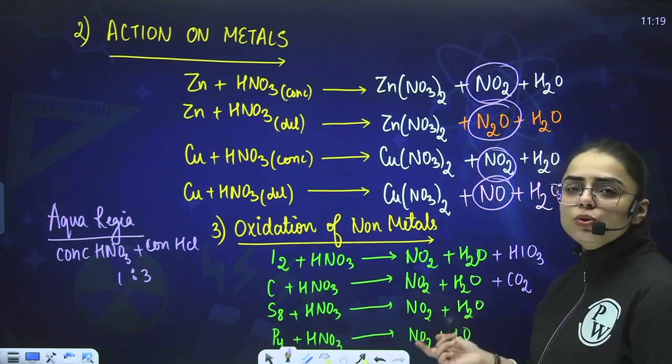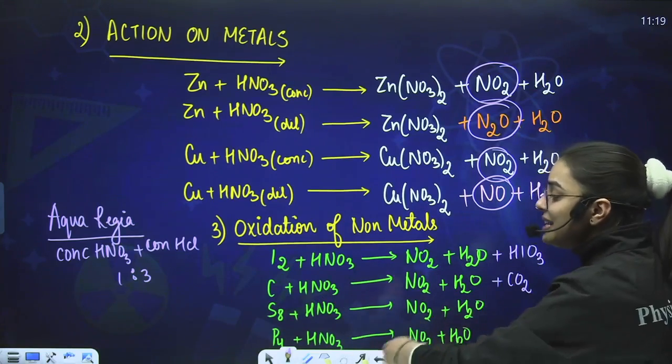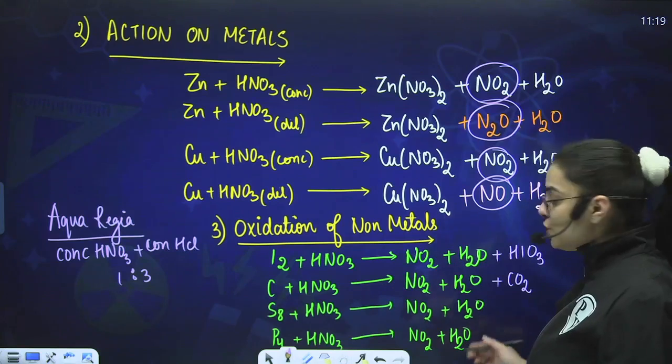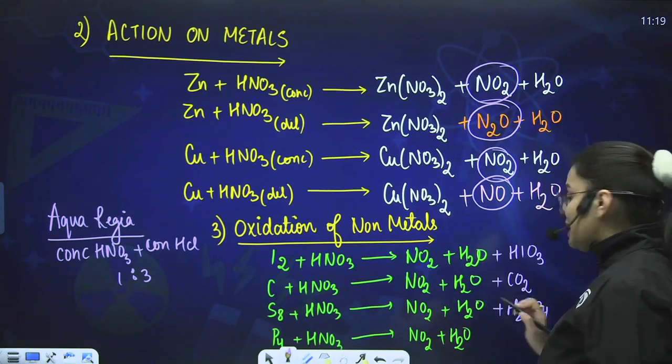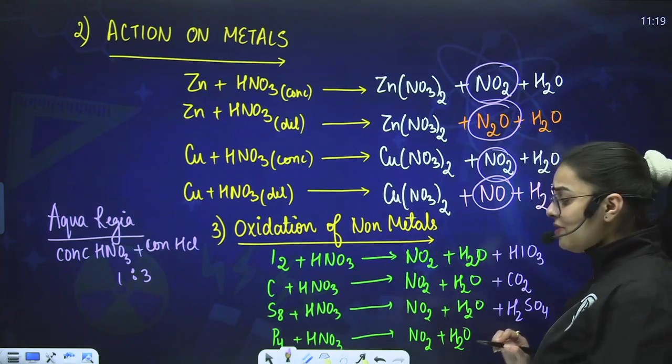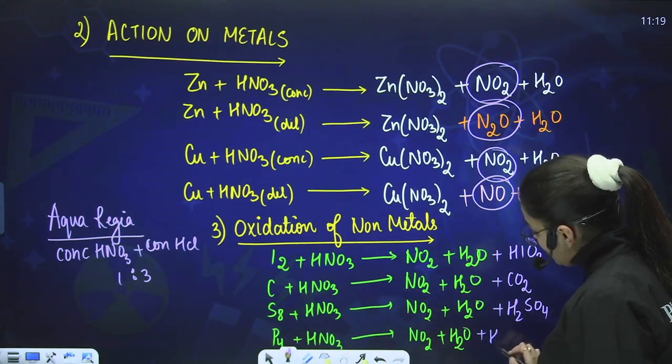Now, when carbon reacts with HNO3, it produces CO2. When sulfur reacts over here, what happens? H2SO4 is produced. Is it clear to you? These are very simple reactions. And when P4 reacts, what do we get? H3PO4.